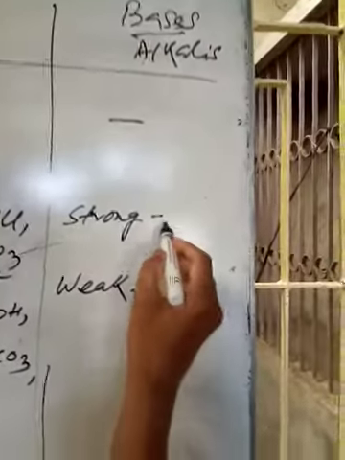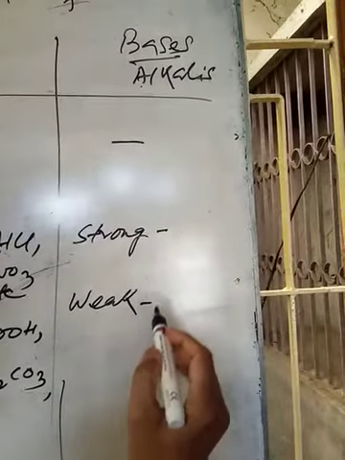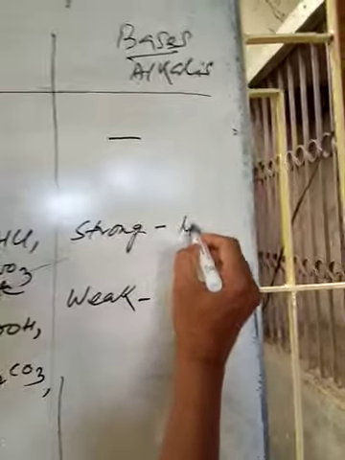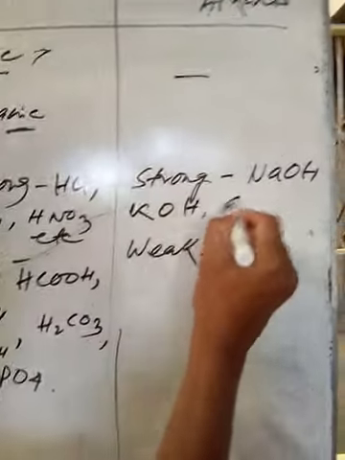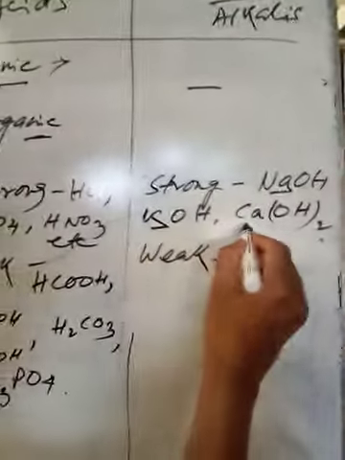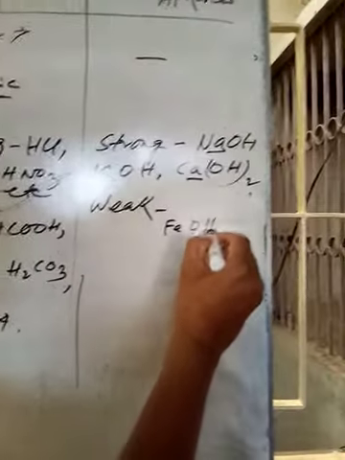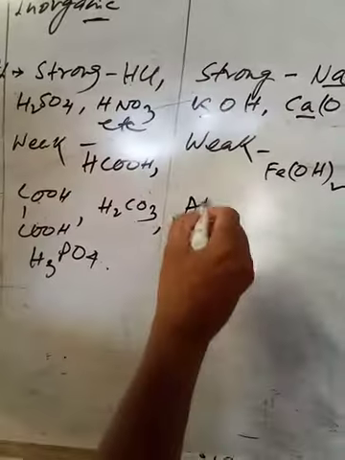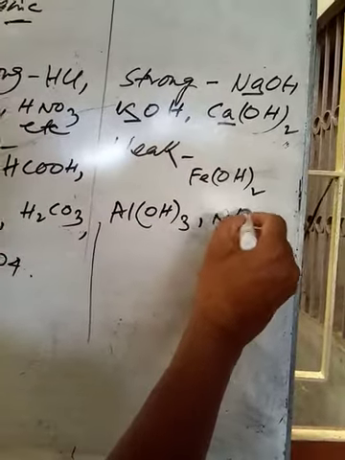There are also strong alkali, those which release hydroxide ion more easily. Strong alkali: sodium hydroxide, potassium hydroxide, calcium hydroxide, etc. Highly electropositive metal hydroxides are strong, and weak alkalis are like ferrous hydroxide, aluminum hydroxide, ammonium hydroxide.